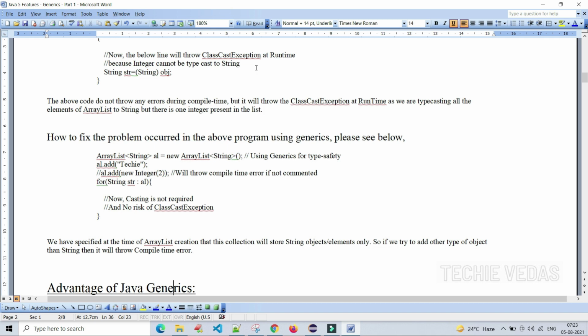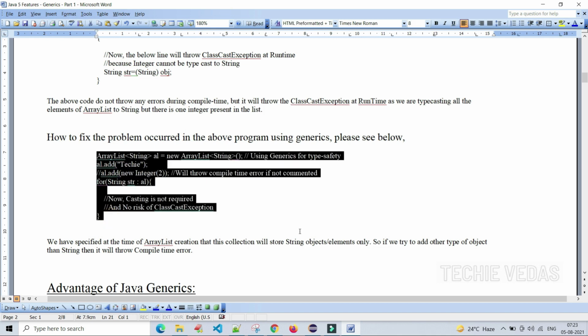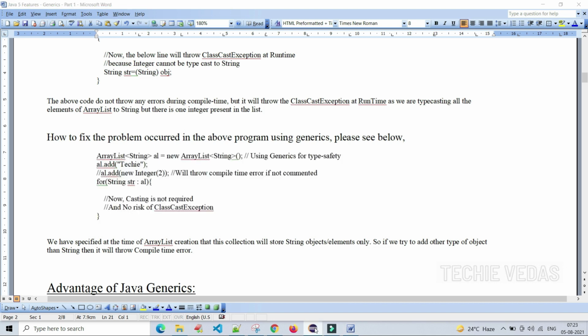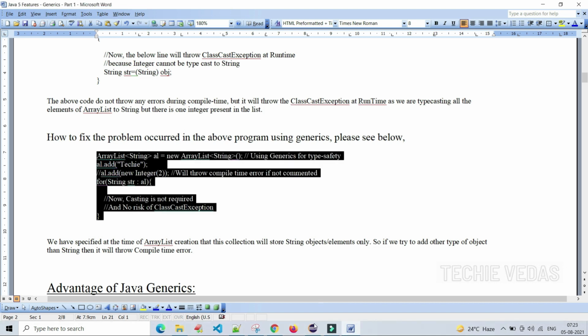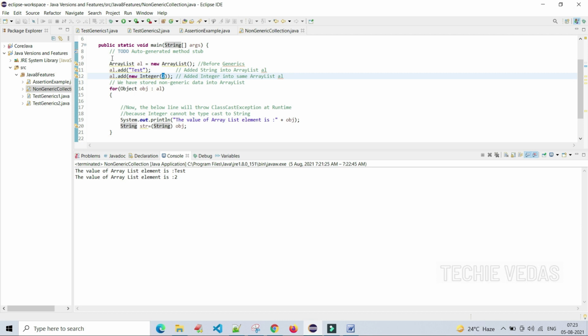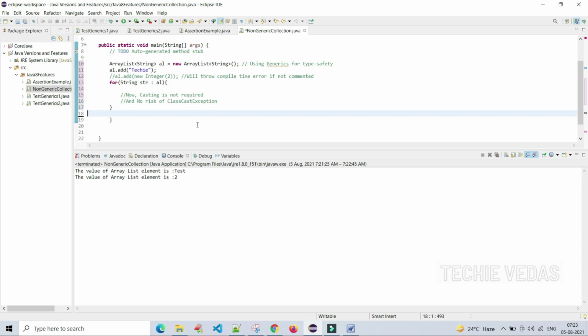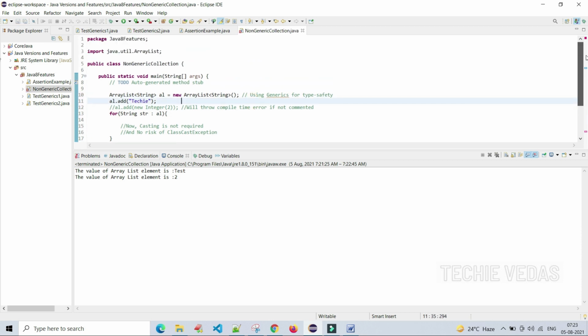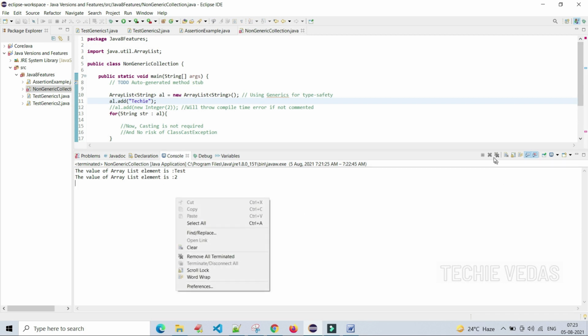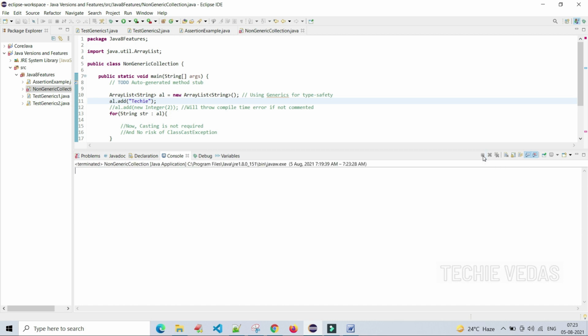Using the generics concept, we will just replace this logical part. Okay, I'm replacing here. Save it. What we are doing here, first let me clear it. What I am doing here, I am creating an ArrayList using generics for type safety.